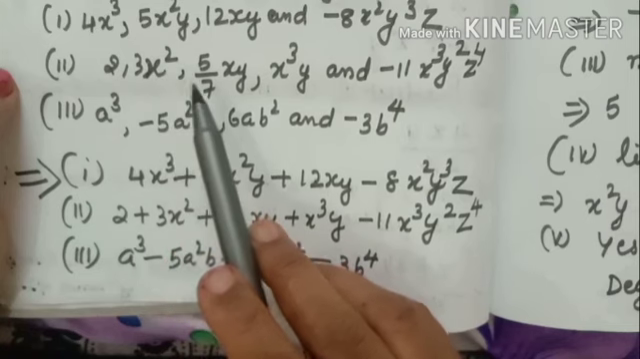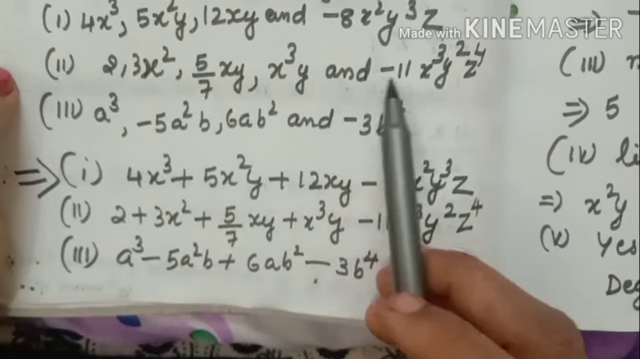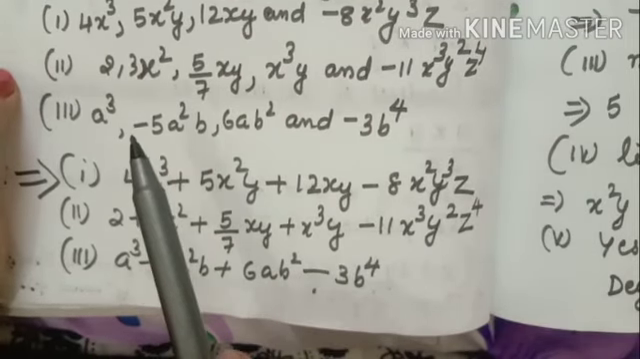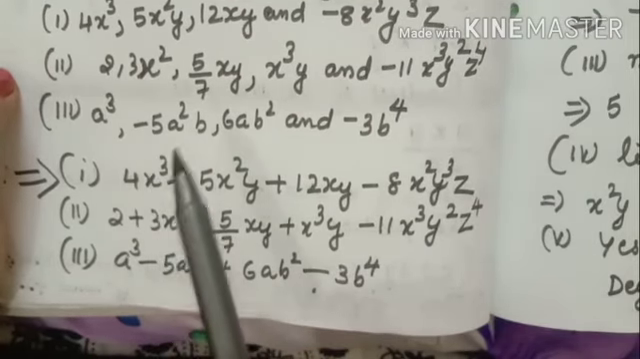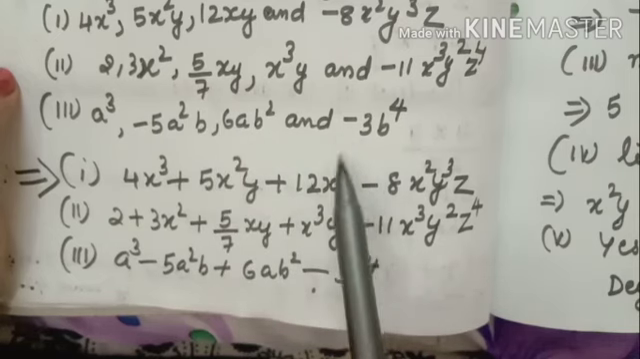2 plus 3x square plus 5 by 7 x y plus x cube by minus 11. Okay, like that you take out the comma. Here minus sign, here also you take out. Here nothing is there, then plus. Here minus sign.